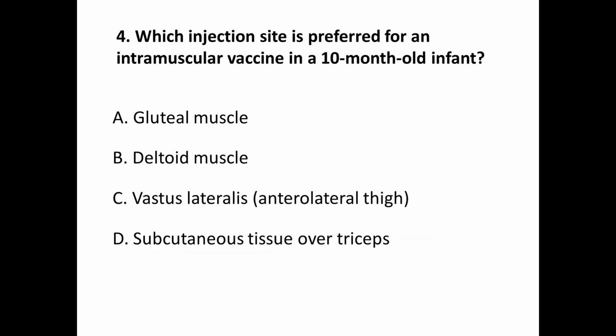Question number 4. Which injection site is preferred for an intramuscular vaccine in a 10-month-old infant? A, gluteal muscle. B, deltoid muscle. C, vastus lateralis, that's the anterolateral of thigh. And D, subcutaneous tissue over triceps. Correct answer is C.